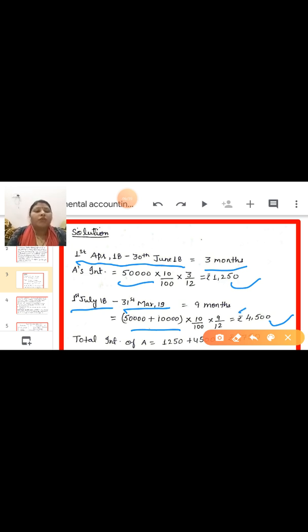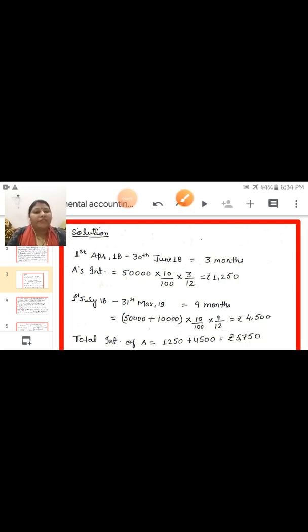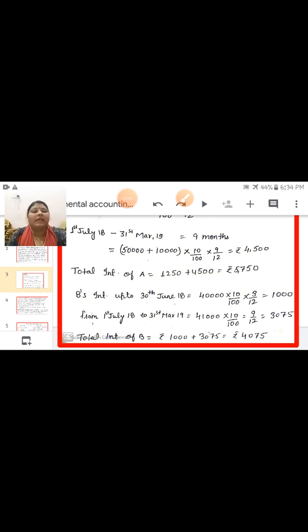Now you can add the total interest of A for the whole year: 1,250 plus 4,500, 5,750. That is the total interest of A. In the same way you have to calculate for partner B. Now for partner B, 1st April to 30 June 2018, up to 30 June 2018, 3 months. So for 3 months B's capital is 40,000. 40,000 into 10% for 3 months, 3 upon 12. The amount is 1,000.